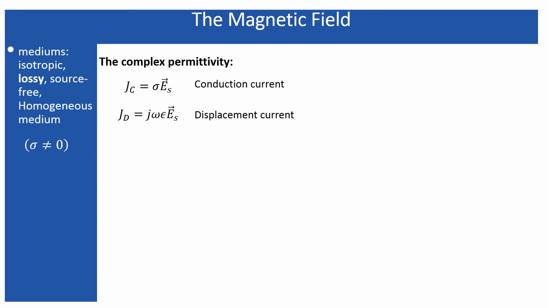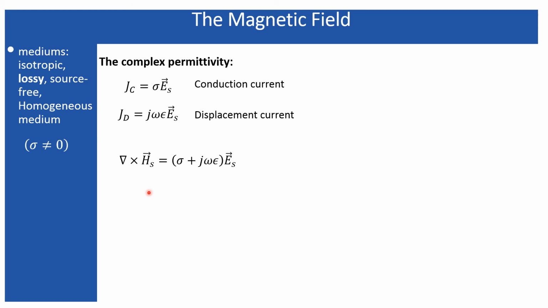The complex permittivity, the term I discussed in my first lecture, where I made a comparison between two kinds of notations, one using gamma, another using k naught times the complex refractive index. There I used the term complex permittivity. So here I will show you what it actually is.